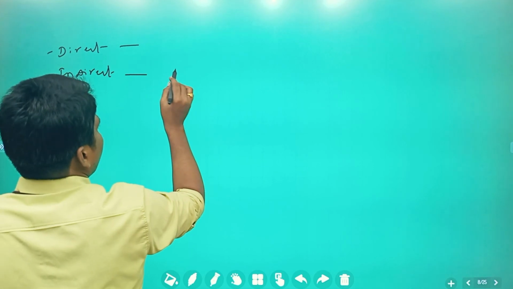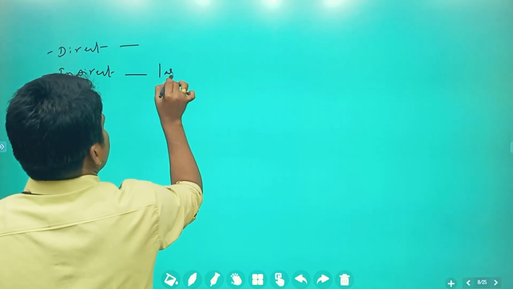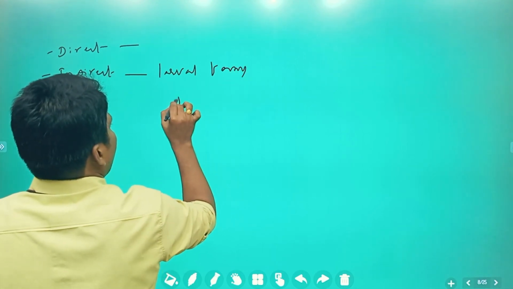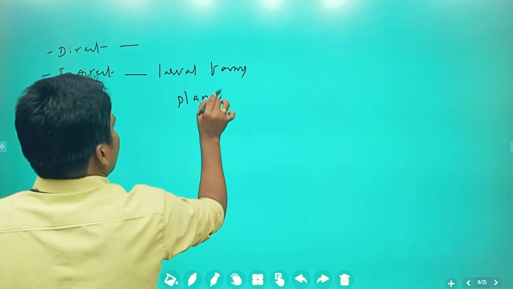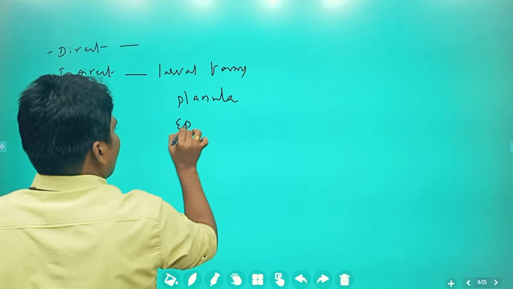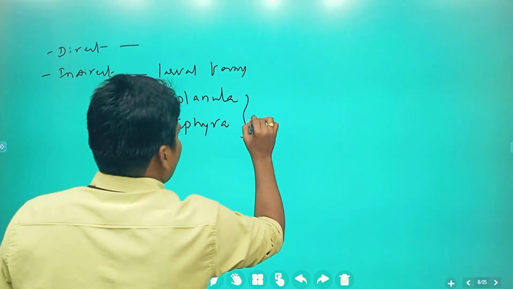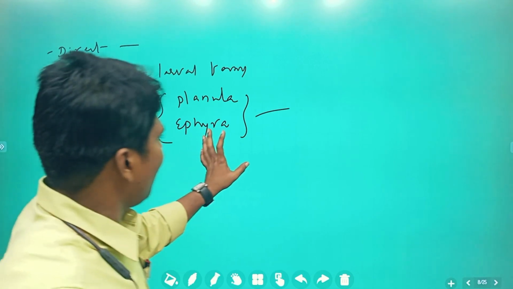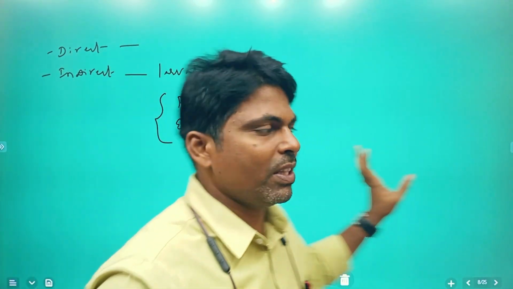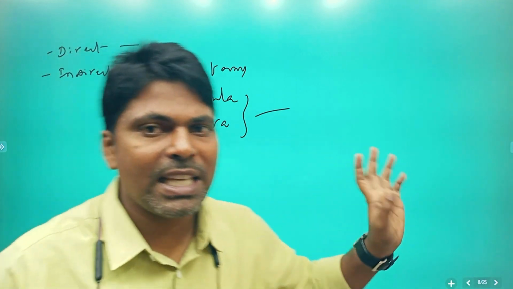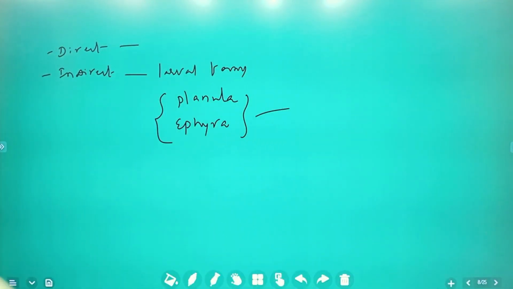Next, in indirect development you can see larval forms. These larval forms are planula and ephyra. Planula larva as well as ephyra larva are the larval forms of the Coelenterata.